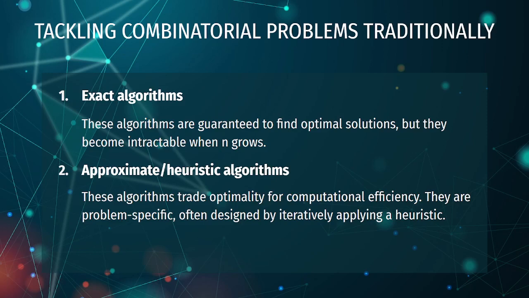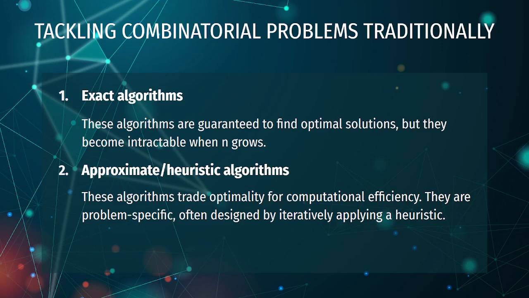Traditionally, the combinatorial TSP belongs to a class of combinatorial problems. Combinatorial problems consist of finding an object from a finite collection that satisfies all constraints. Traditional approaches include exact algorithms and approximate or heuristic algorithms. Exact algorithms, as the name suggests, give the optimal answer and include various known algorithms and techniques like exhaustive search and dynamic programming. These algorithms, although guaranteed to find the exact solution, will quickly become intractable as the value of n increases. That is, as the number of cities increases.